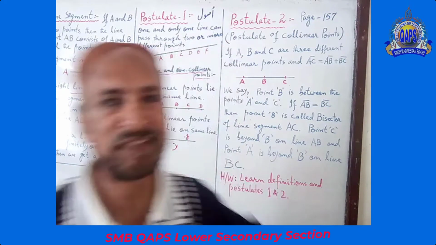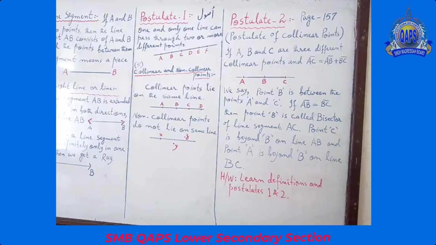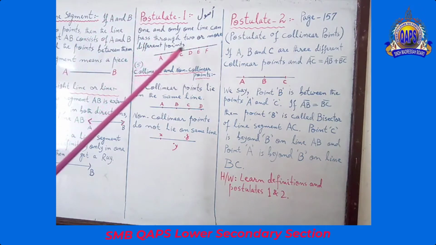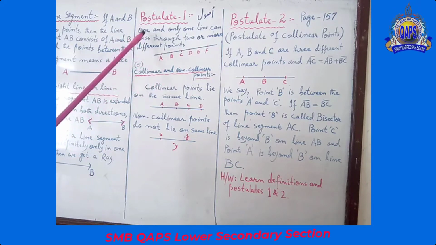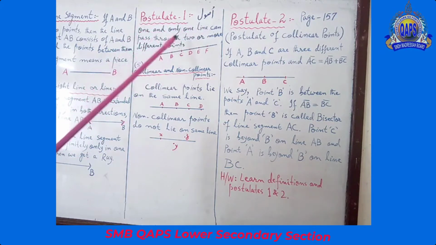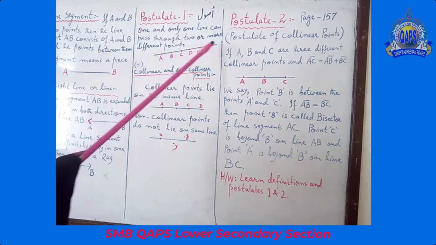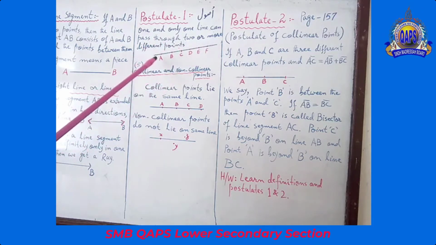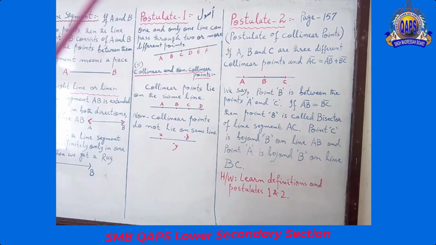Okay? Now, come on. Postulate number 1. These are the points. And one and only one line can pass through two or more different points. See this line. This is only one line. It can pass through the different points. This is our postulate.